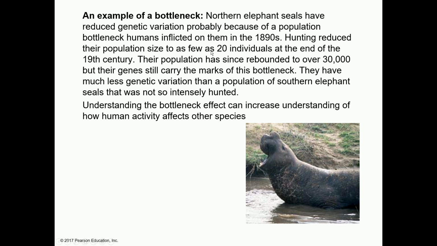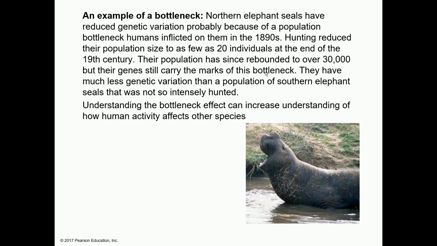Okay, so the only survivors are 20, and their population has since rebounded. So this is the real example. Their population has since rebounded to over 30,000, but their genes still carry the marks of this bottleneck.